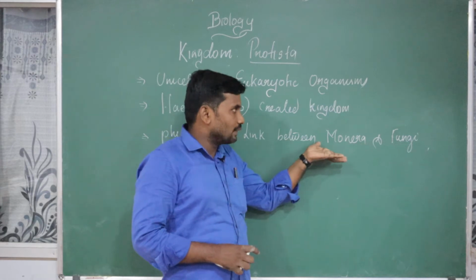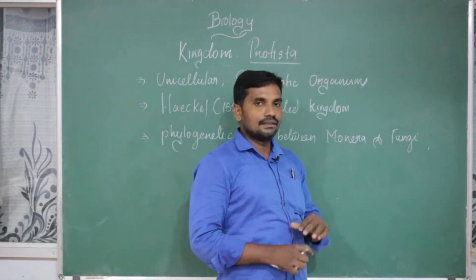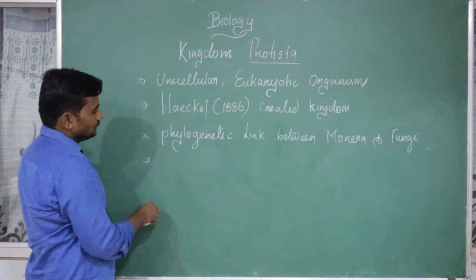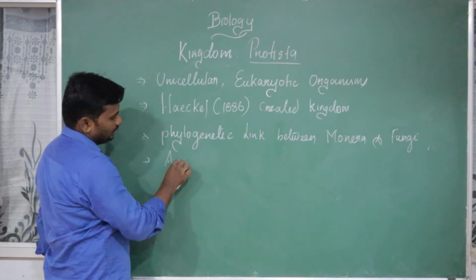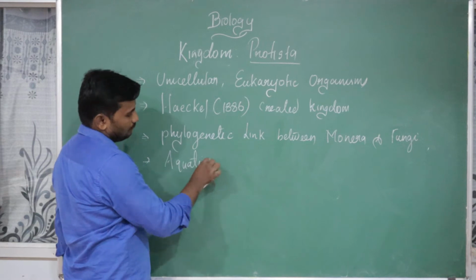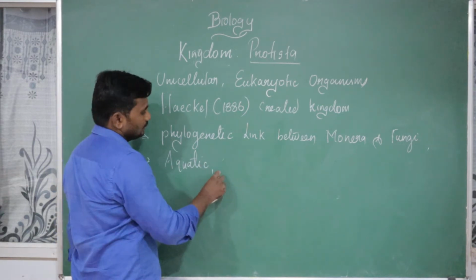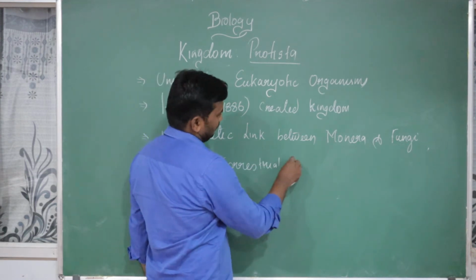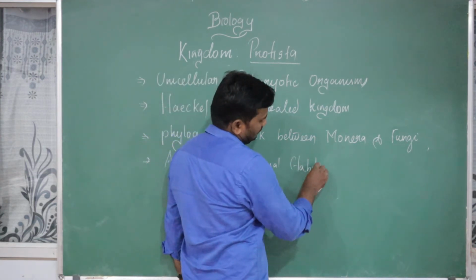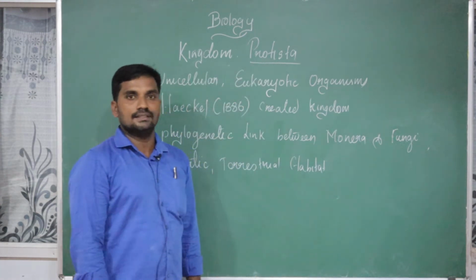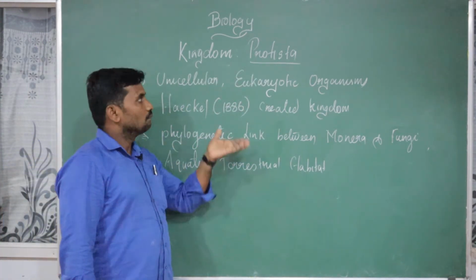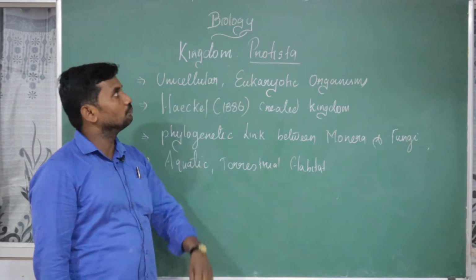Some characters are linked to Monera. Some characters resemble the fungi. Good. As for where it is present, it is found in aquatic habitat as well as in terrestrial habitat. Terrestrial habitat means the living place of the organisms, soil, land. It can be in both, but everything is a unicellular microscopic organism.